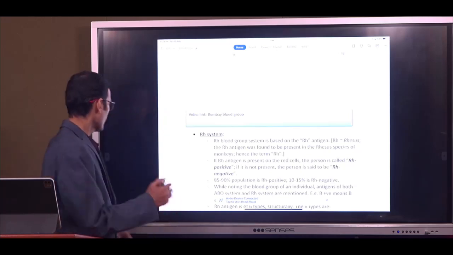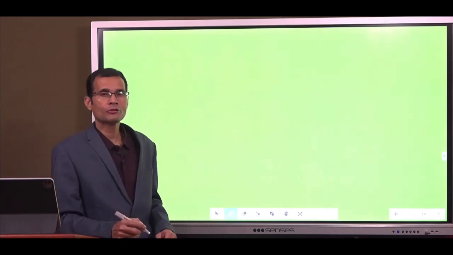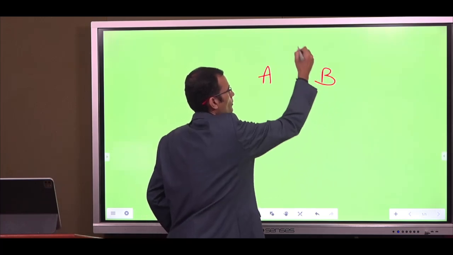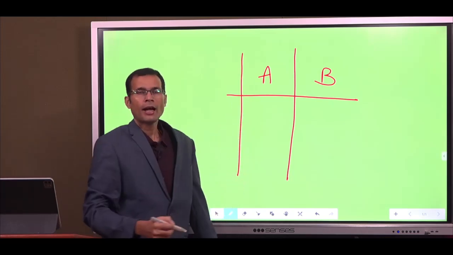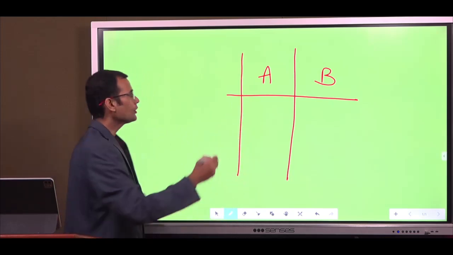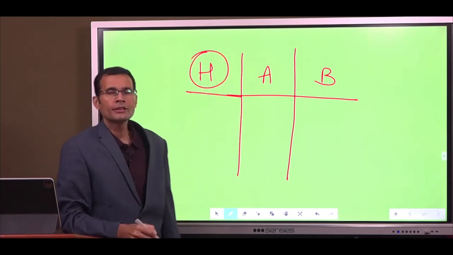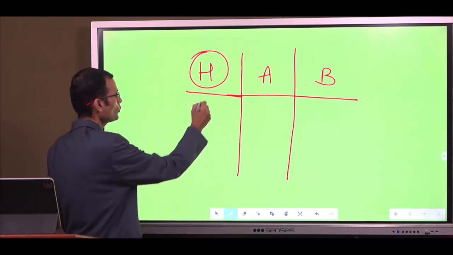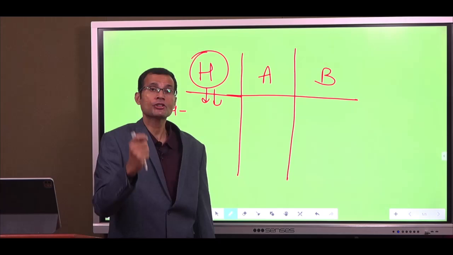Normally, the blood groups are formed because of the A and B genes. Chromosome number 9 has the A and B genes, and there is an independent gene called the H gene. This H gene is dominant in every individual, so it will form the H gene product.